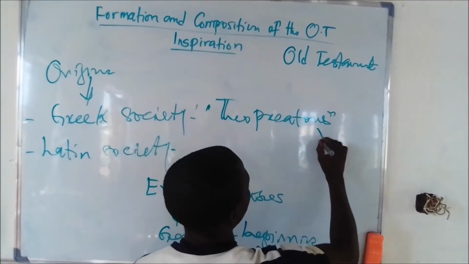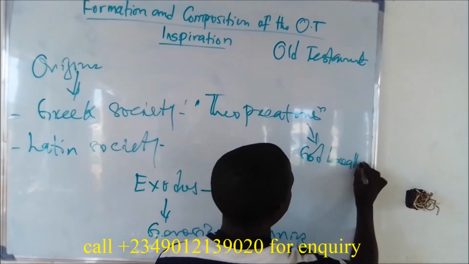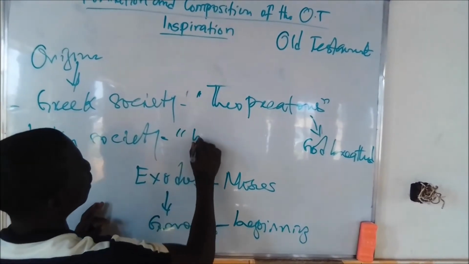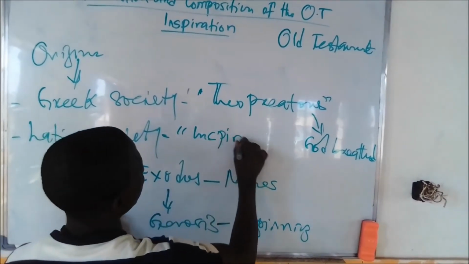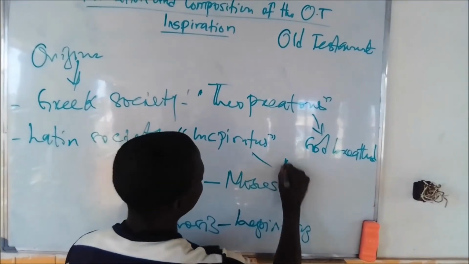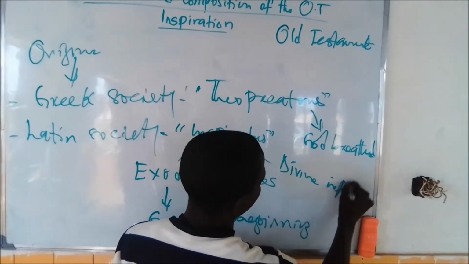In Greek it is called Theopneustos, and that simply means God breathed. In Latin it is called inspiratus, which simply means divine influence.